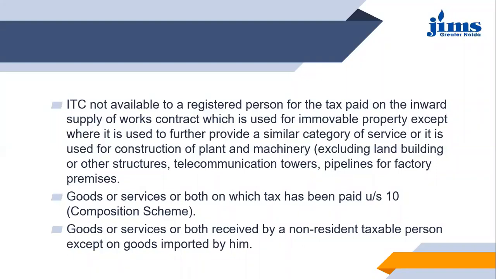Now, as you can see further here, ITC is not available to a registered person for the tax paid on the inward supply of works contract. Works contract, I'll explain later because we haven't talked about it yet. Then next it says goods or services or both on which tax has been paid under section 10. Any goods and services for which tax has been paid under section 10 will be exempt under ITC. Section 10, you all know very well, is the composition scheme.